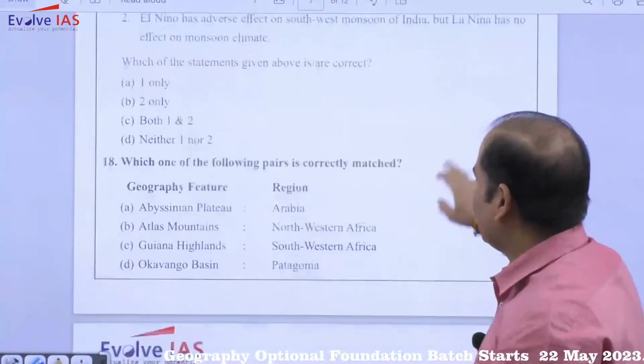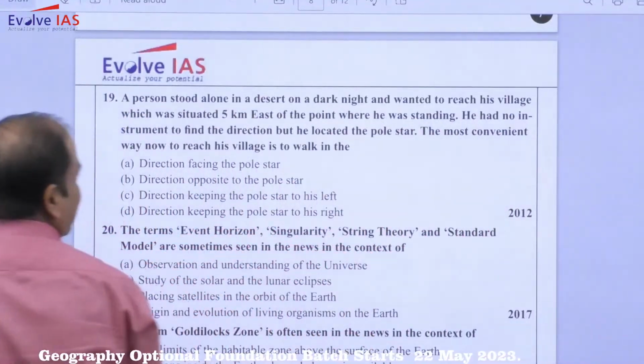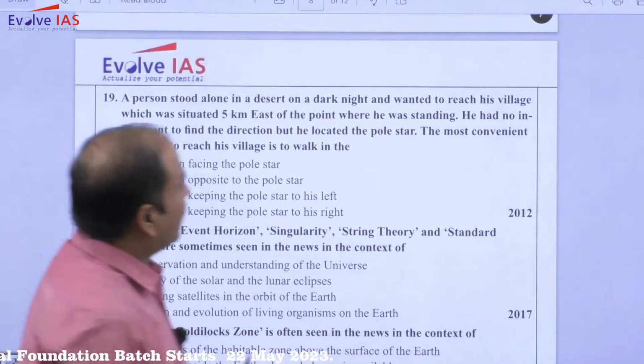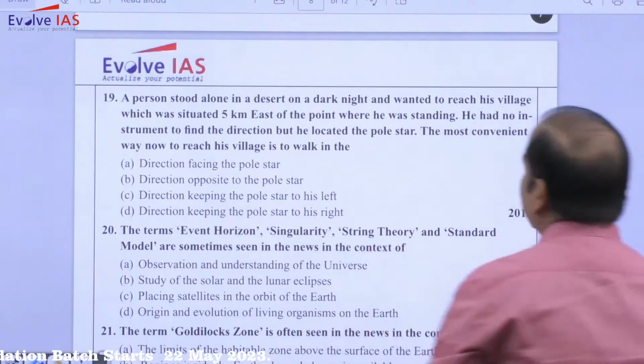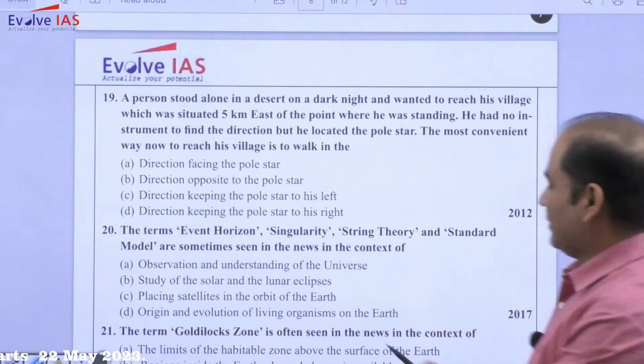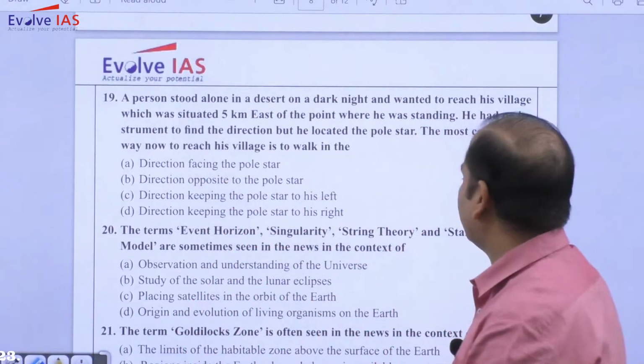Now there is a very interesting question that was asked in 2012. A person stood alone in a desert on a dark night and wanted to reach his village, which was situated 5 kilometers east of the point where he was standing.